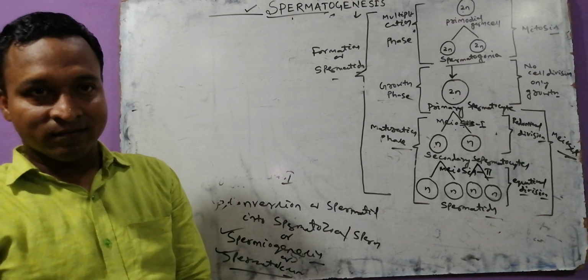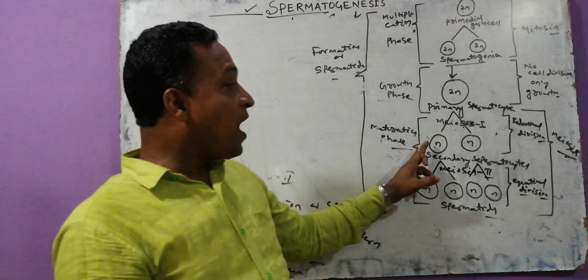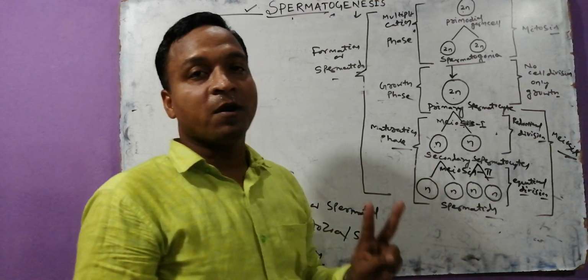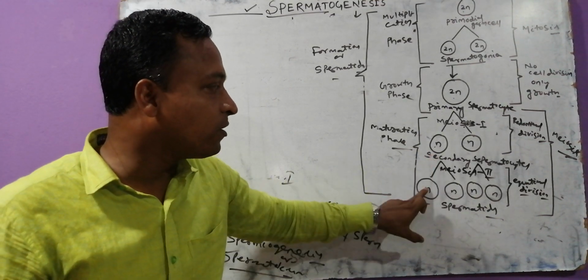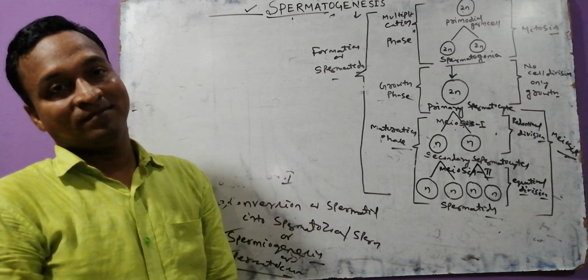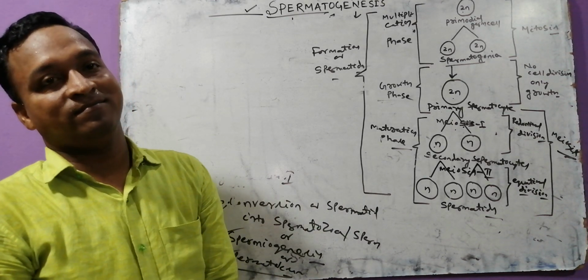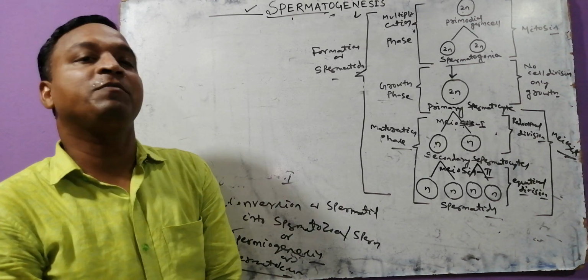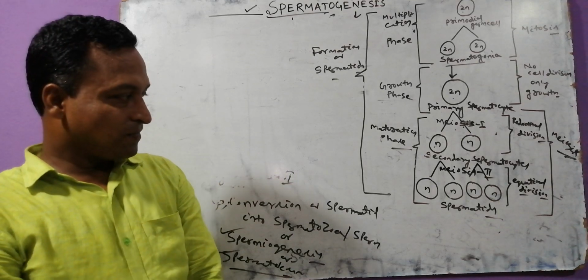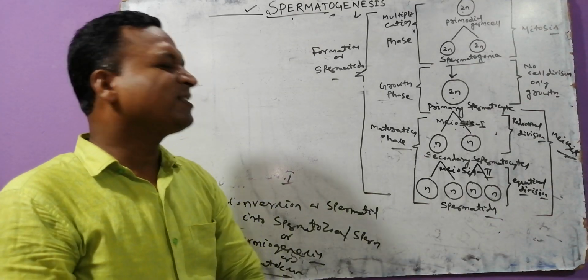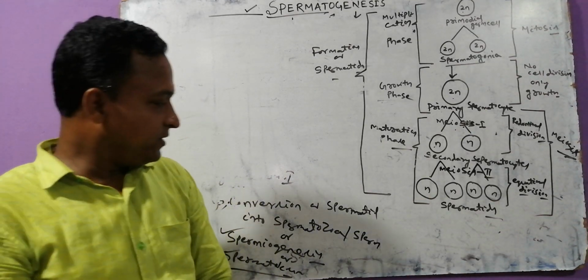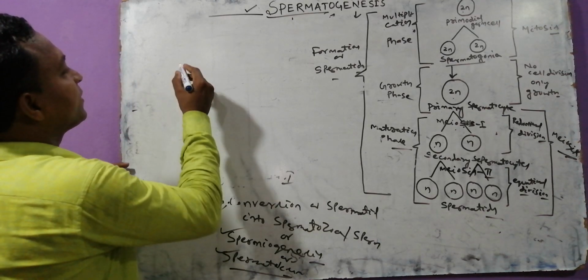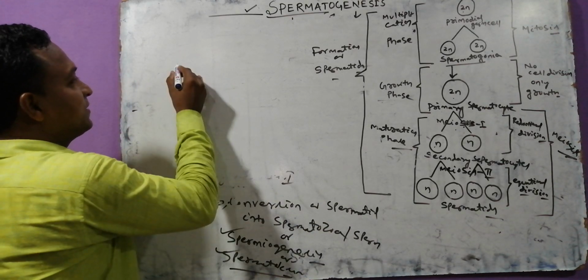Agree? Question I'll ask: one secondary spermatocyte produces how many spermatids? Two. That's an important, tricky question, asked in CHSE as well as CPSE. Try to focus, my dear. These are spermatids. If we take the next part, another question is asked.